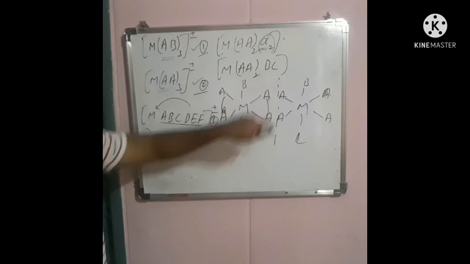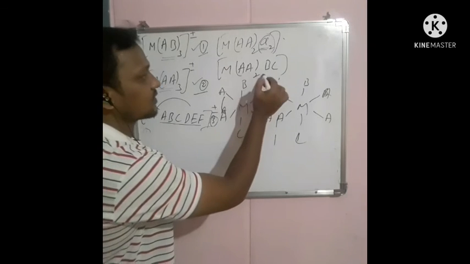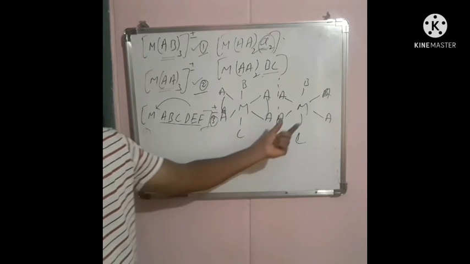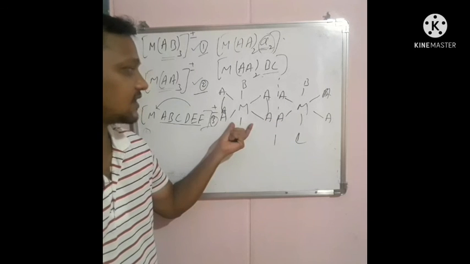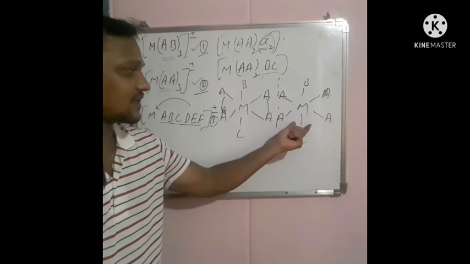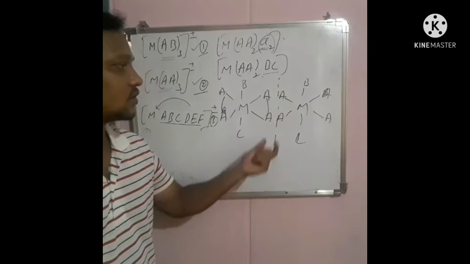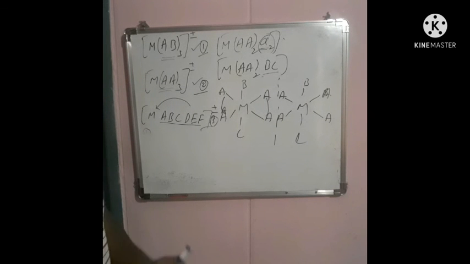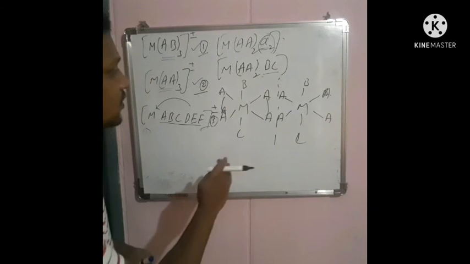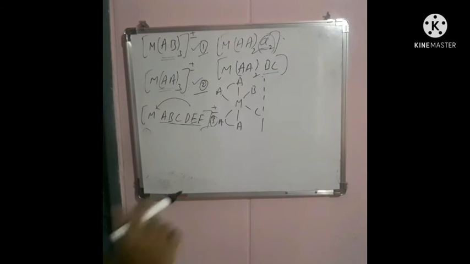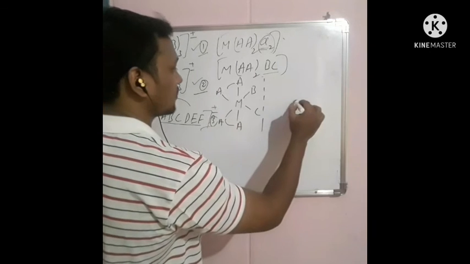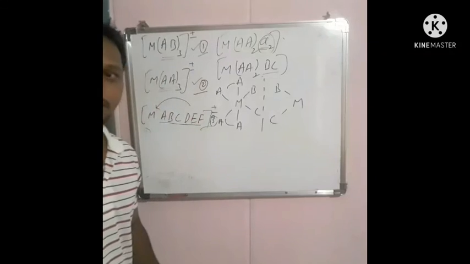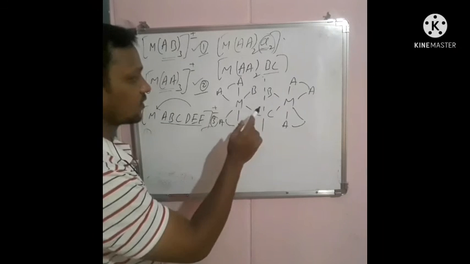Okay. So the trans isomer or cis isomer can be observed with respect to the B and C ligands. So B and C are in trans position, so this compound is called a trans arrangement, and this trans arrangement has symmetry. Due to that symmetry, it does not exhibit optical isomerism. Okay. When you take the cis arrangement of this molecule, M, B and C, and so on, this is the cis arrangement of this molecule.